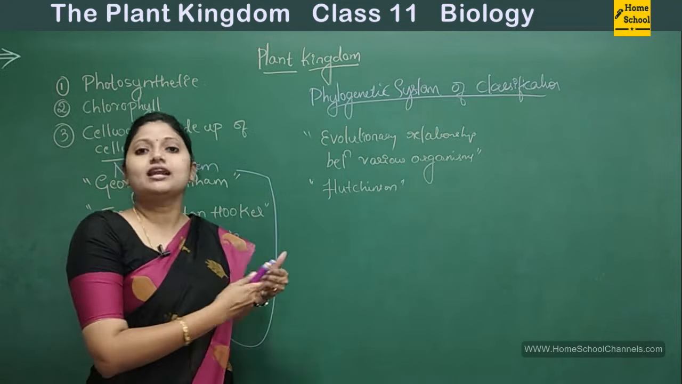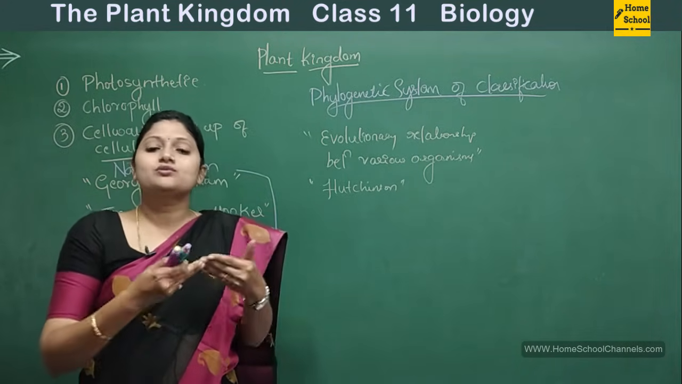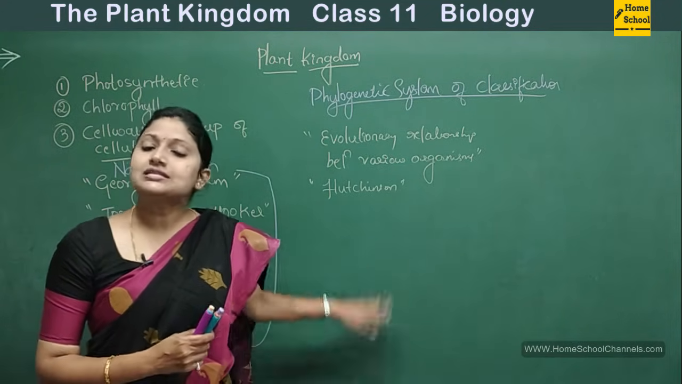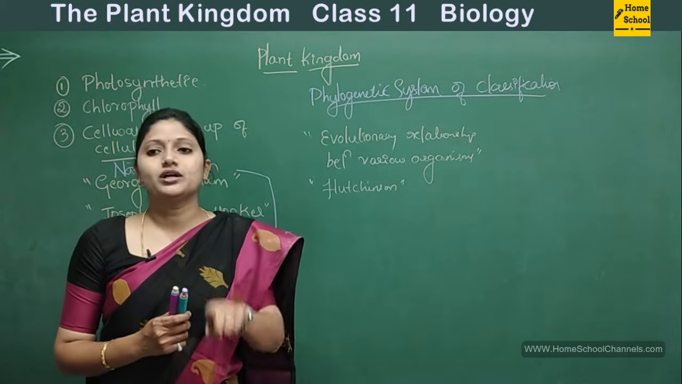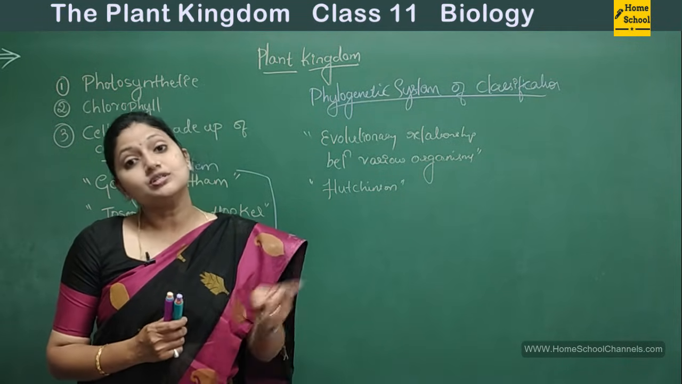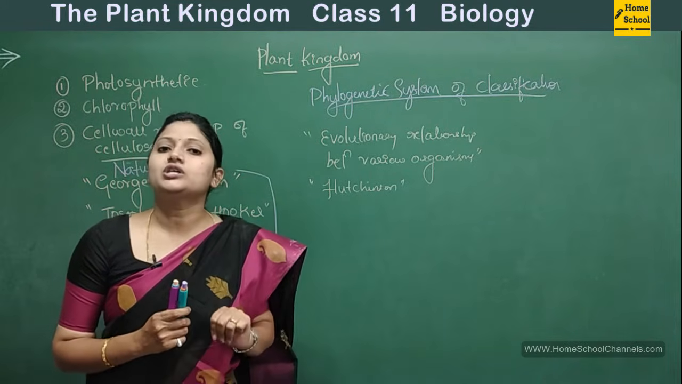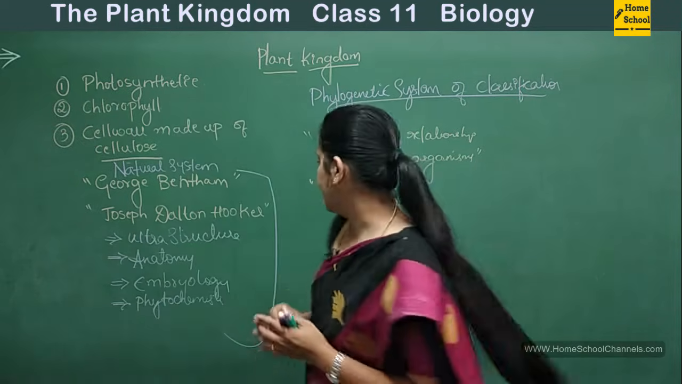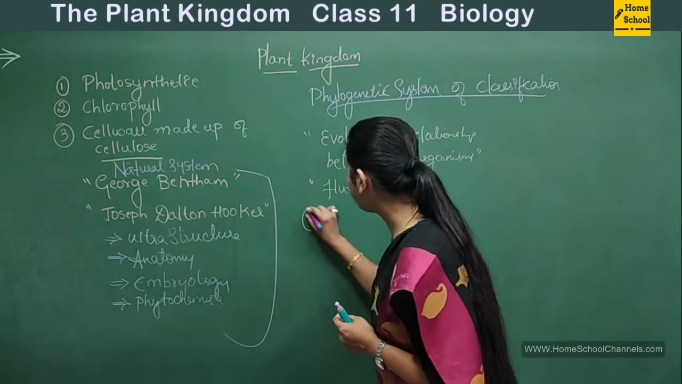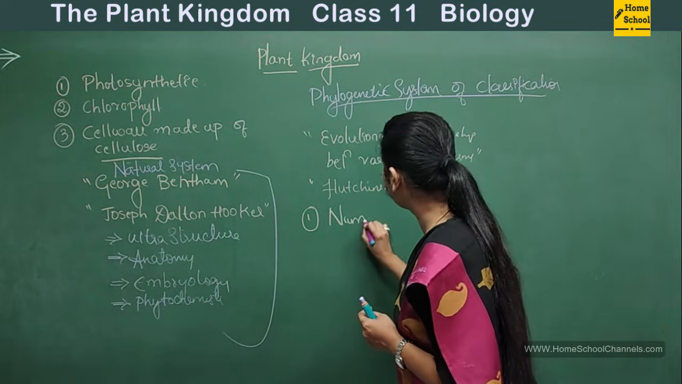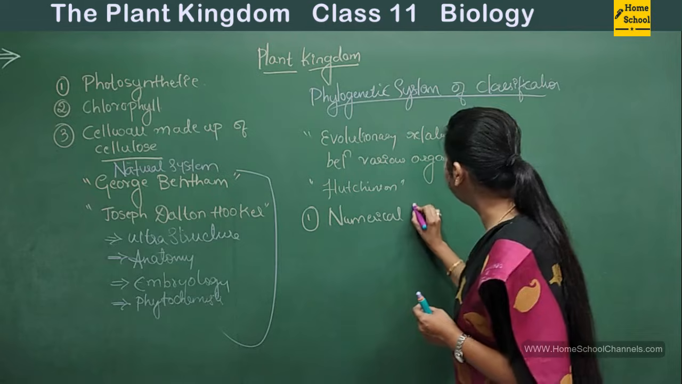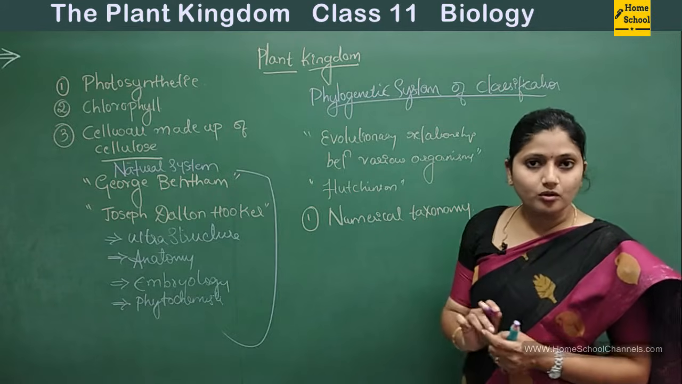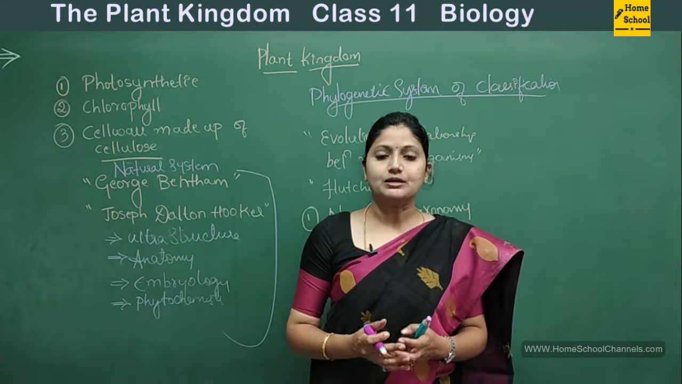Likewise, if you want to study the classification or if you want to come up with a new system of classification, there should be some sources to study this. So now we will study what are the sources to study the classification. So majorly there are three sources, and the first one is the numerical taxonomy. I'll write them. First one is numerical taxonomy. What does numerical taxonomy actually mean?